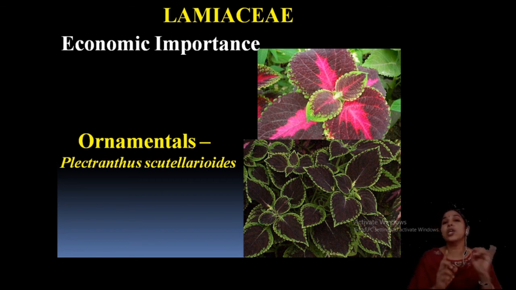So looking at the Lamiaceae in short: aromatic plants with leaves usually hairy, stem also hairy, inflorescence verticillaster, that is a typical feature.